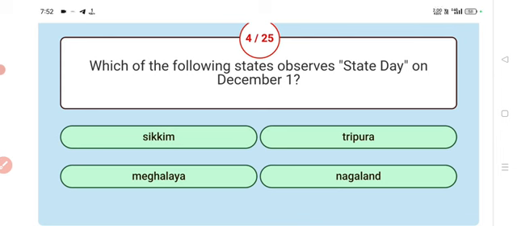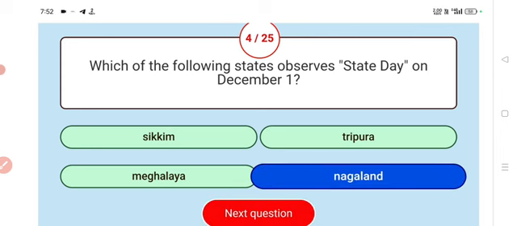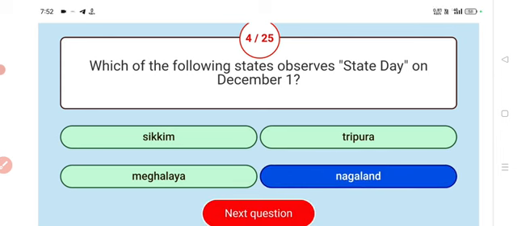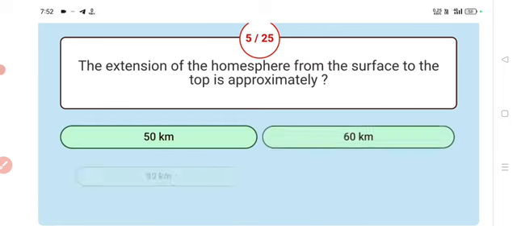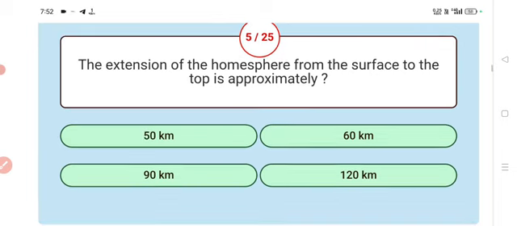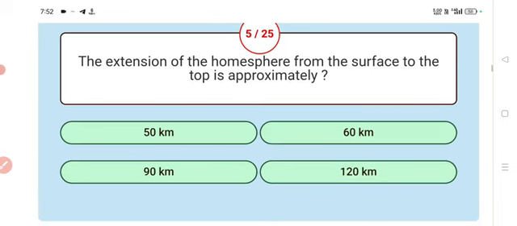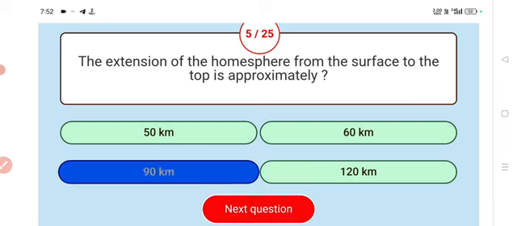Answer Nagaland. Next. The extension of the atmosphere from the surface to the top is approximately? Answer 90 km. The extension is approximately 90 km.